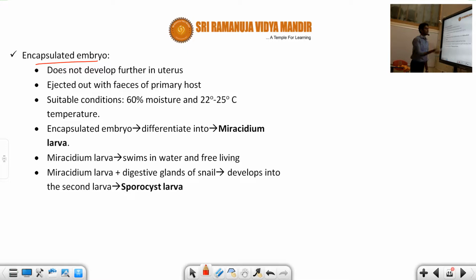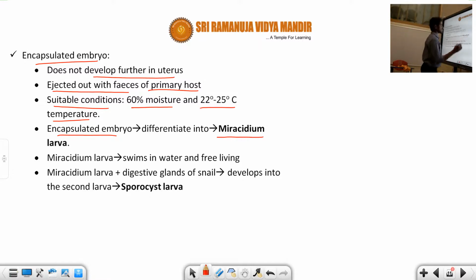The encapsulated embryo does not develop further in the uterus of the host. It is ejected out with the feces of the primary host, like sheep or human beings. The suitable conditions required here are 60% moisture and 20 to 25 degrees C temperature. The encapsulated embryo differentiates into the Miracidium larva. This is the first larva. Okay, first larva. This Miracidium larva swims in the water and is free living in nature.